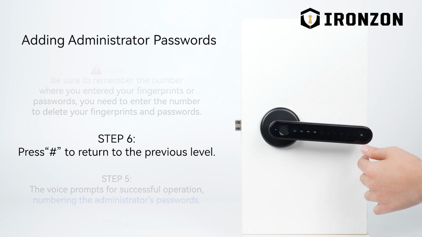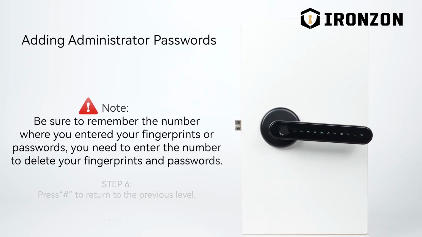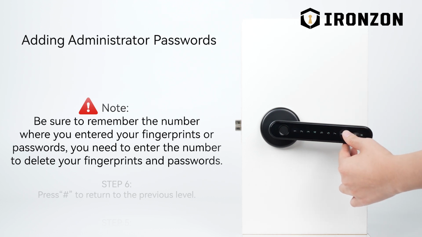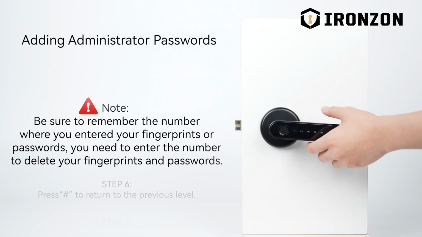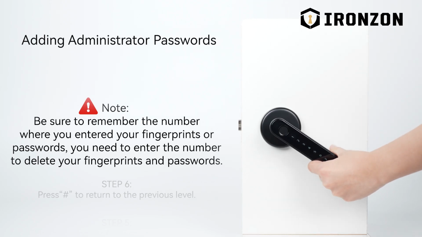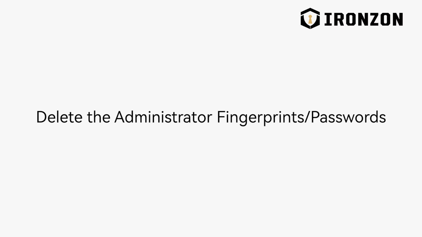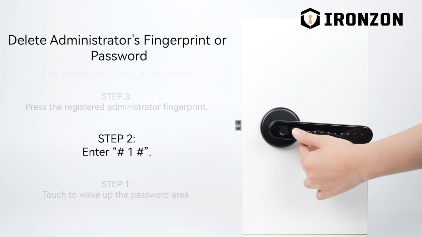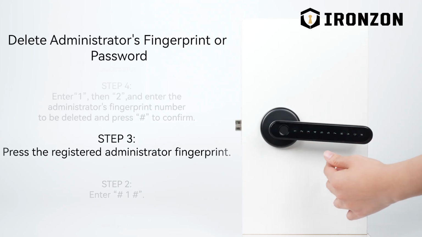Press 1 for administrator setting. Press 2 for common user setting. Press 3 for system setting. Press 4 for resetting. To return to the previous level, press the pound sign key. Exit setting option. 0, 0, 0. Unlock. Please enter administrator information.